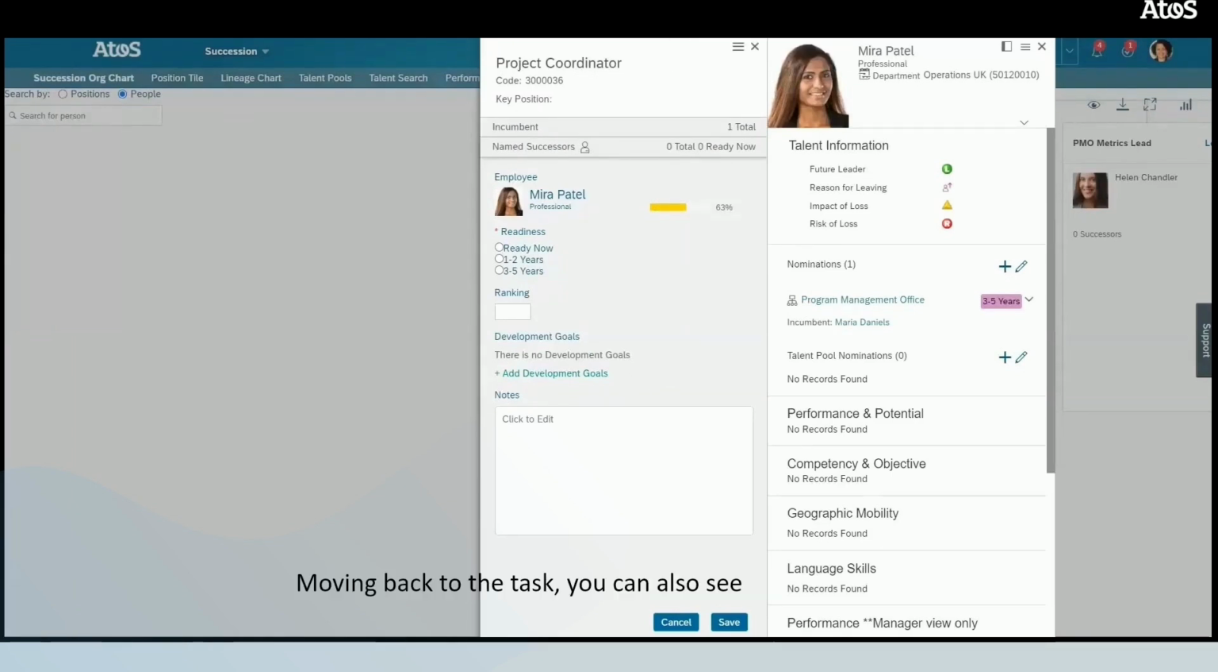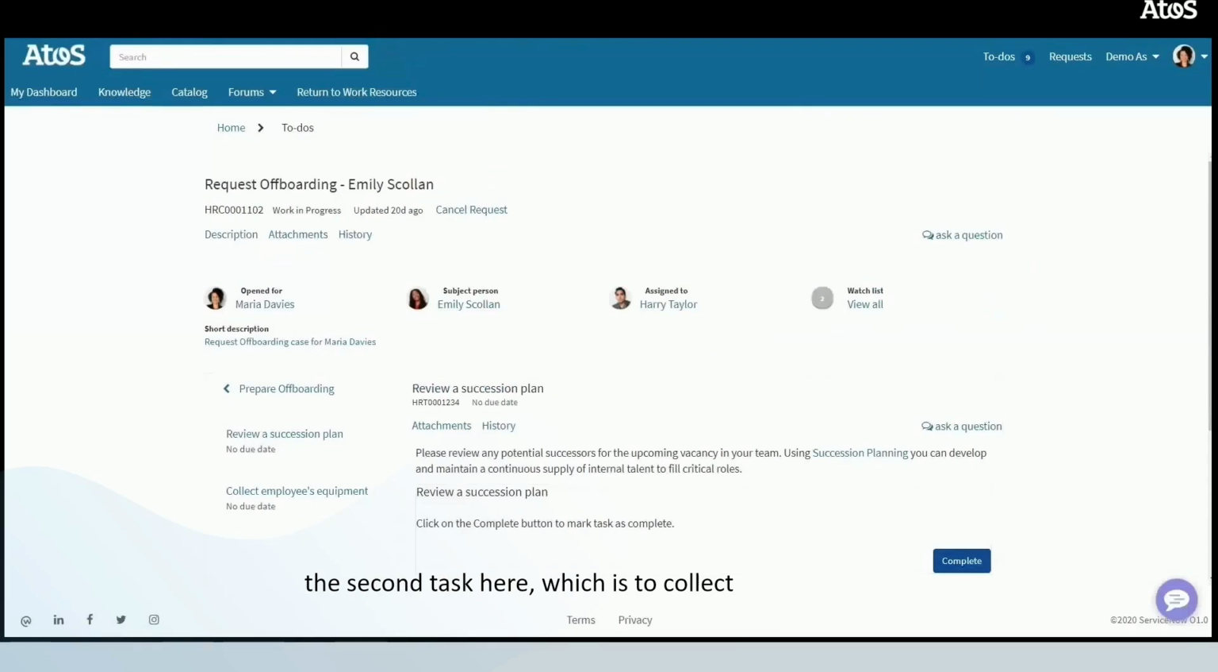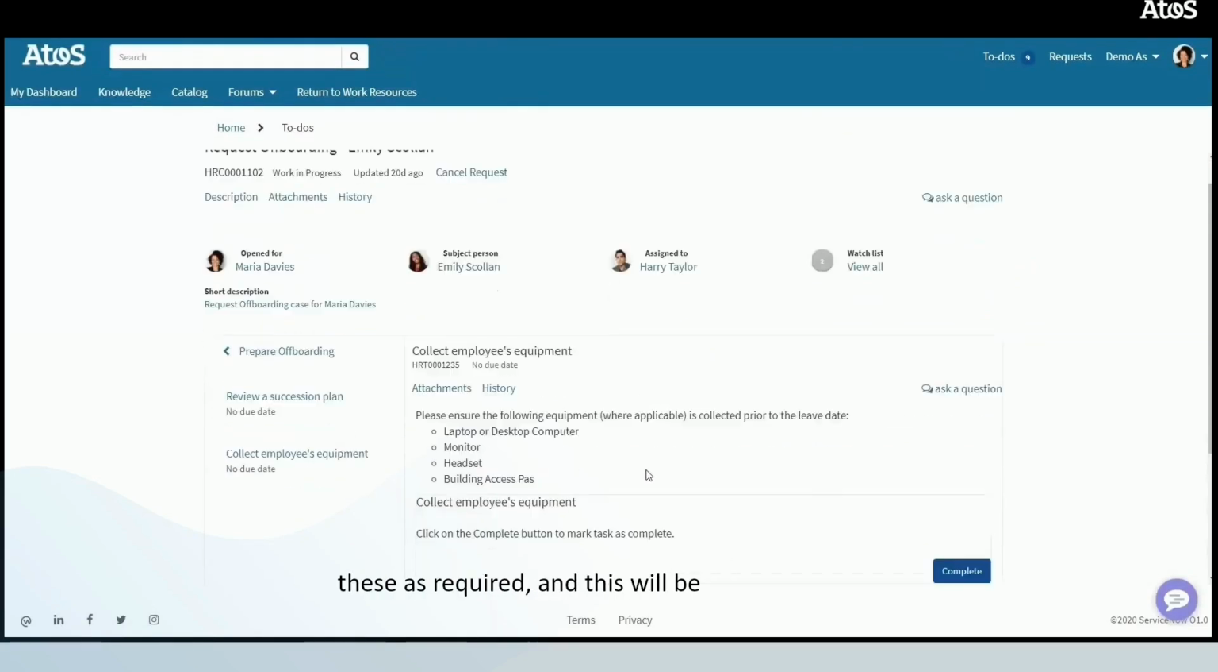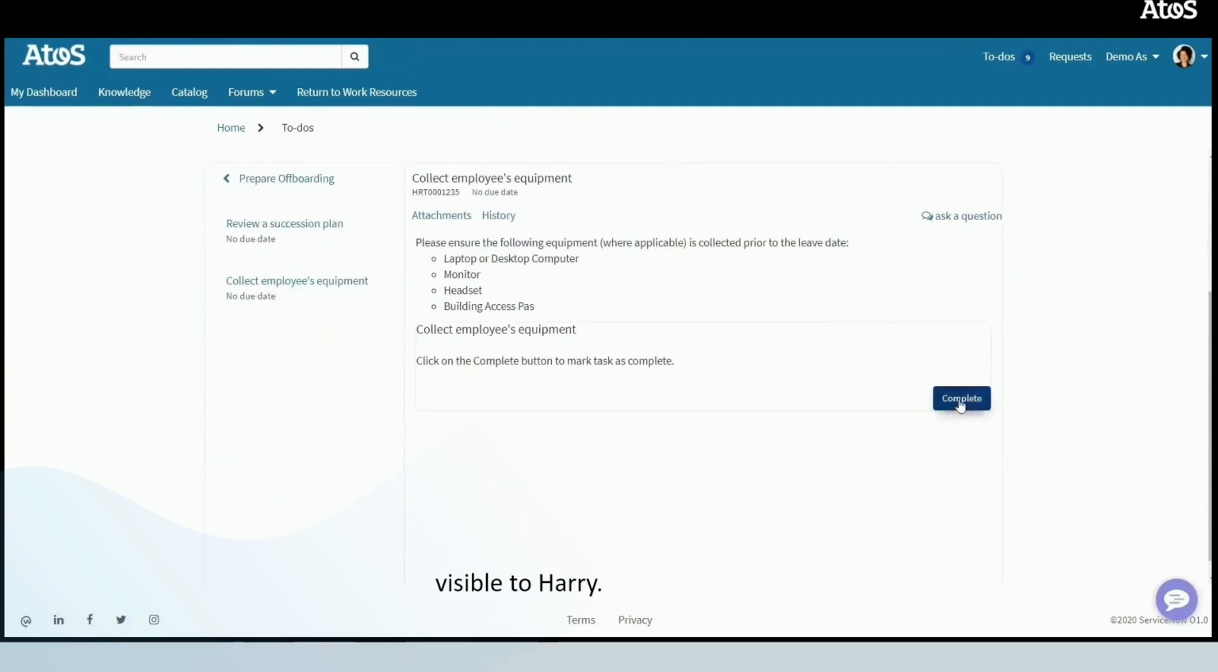Moving back to the task, she can also see the second task here, which is to collect Emily's equipment. And she can update these as required, and this will be visible to Harry.